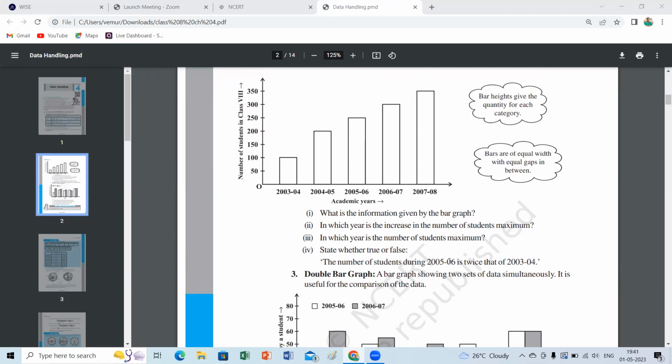False. Yeah, what a reverse statement is given, right? The number of students in 2003 to 4 is 2 times 5 to 6. But it is given, it's a false statement. That's about your only bar graph, how to draw a bar graph, you know very well, children. First step is the title you need to mark. Based on the data, you have to select the title.